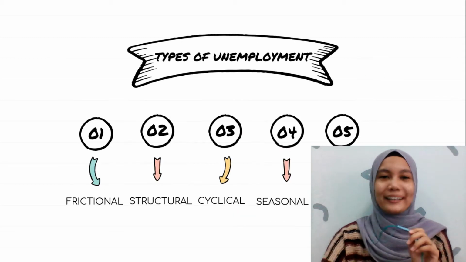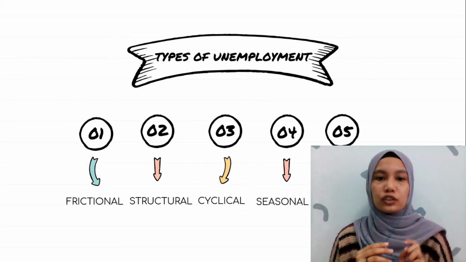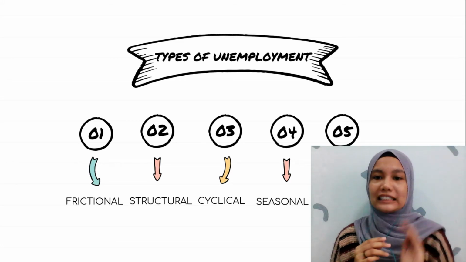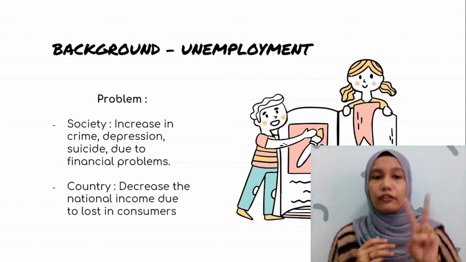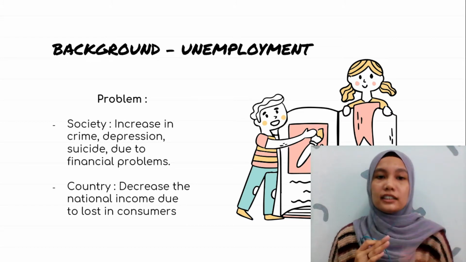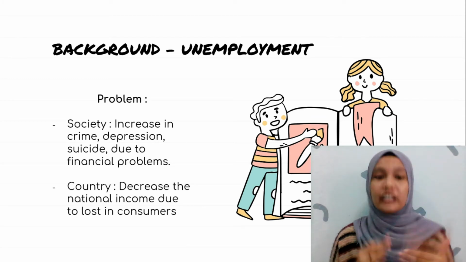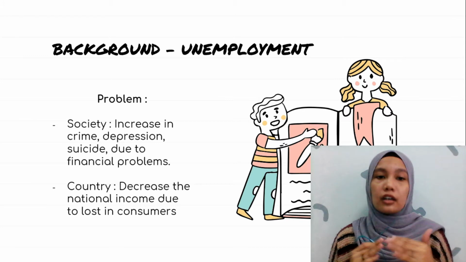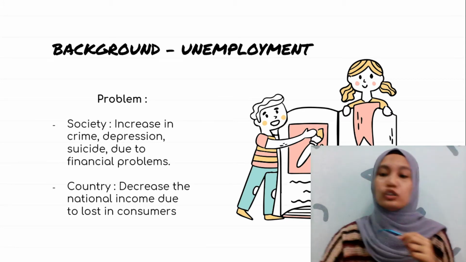There are 5 types of unemployment: frictional, structural, classical, seasonal, and also technological. Unemployment can cause 2 problems. First is anxiety. Unemployment can increase crime cases, depression, and also suicide due to financial problems. In a country, unemployment can cause a decrease in the national income due to loss of consumers.